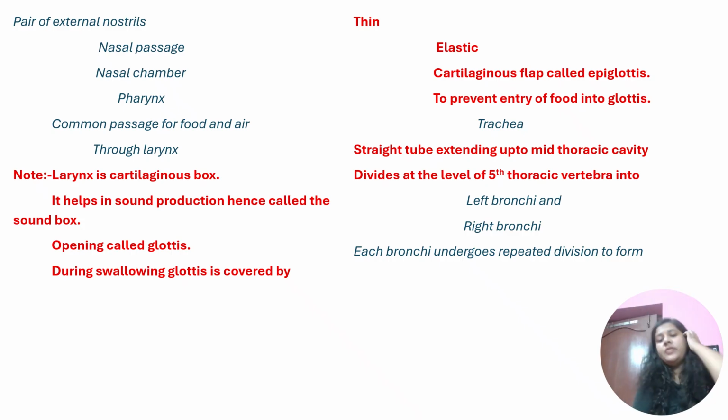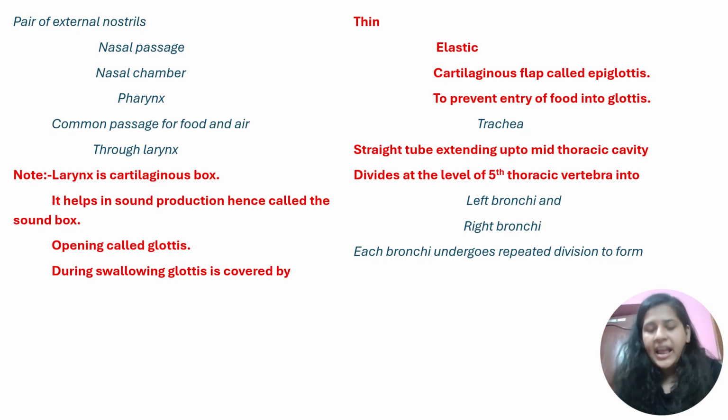Okay. Now we know that, of course, since air and food both are moving in the pharynx through larynx, there has to be an opening of the larynx. The opening of the larynx is called glottis. There are two words you should not get confused with: one is glottis and the other one is epiglottis. The opening of larynx is called glottis.